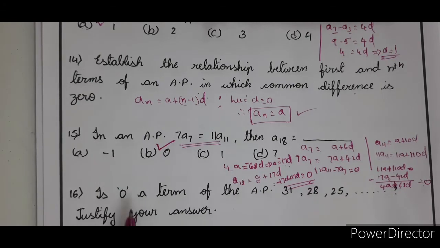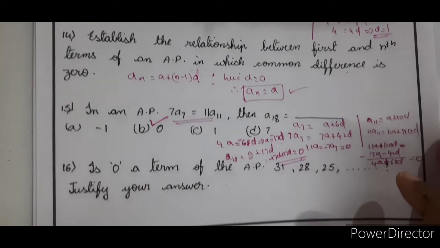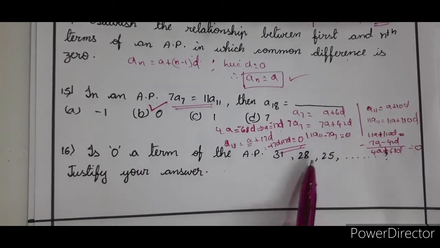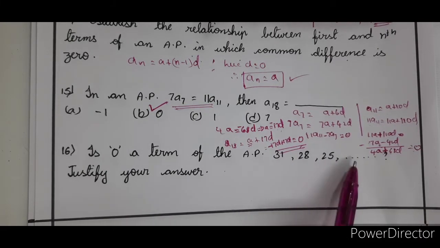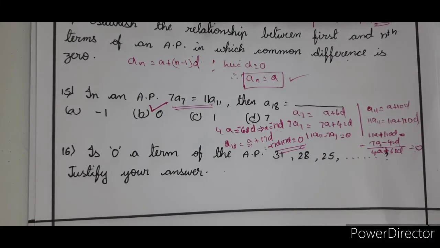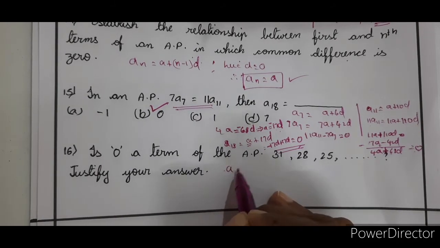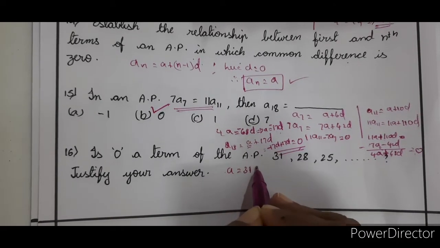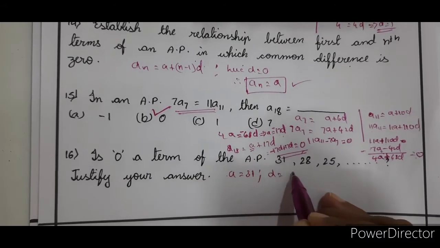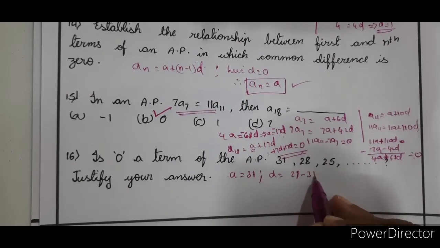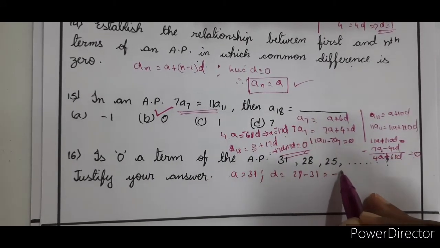Right? So now is 0 a term of the AP 31, 28, 25? Justify your answer. Right. So now let us see what we need to find. Now A is equal to 31. D is equal to 28 minus 31, which is minus 3.